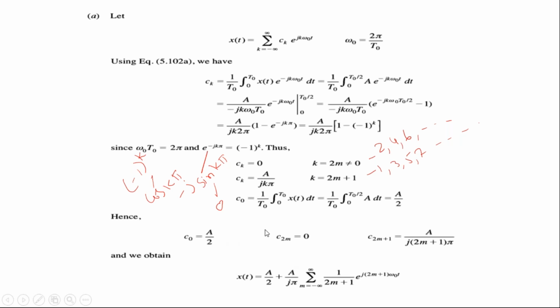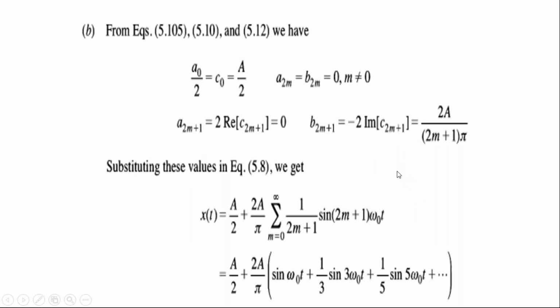So that is how you are going to get this. Once you get these values, you substitute them. This is how you can find the exponential Fourier series. Hope you understood the concept of Fourier series, the complex Fourier series.